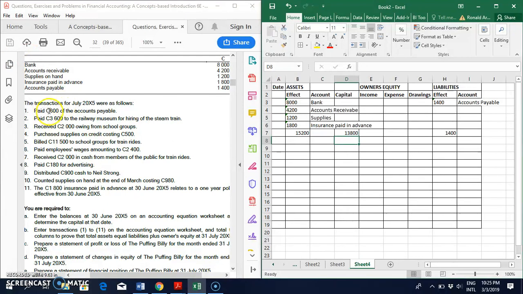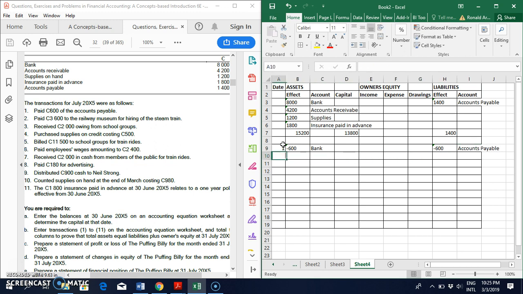It says we paid 600 Rand of the accounts payable. So transaction number 1, we paid, so we know the bank account must decrease, minus under assets 600 Rand, and that's bank. Under liabilities, we paid, so we owe them less, so minus 600 for accounts payable.